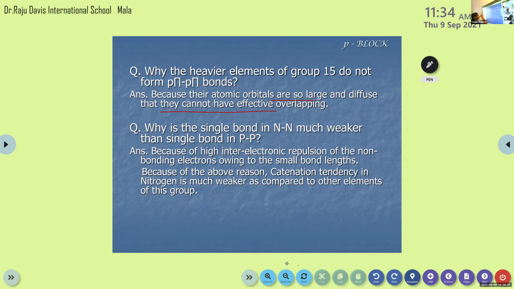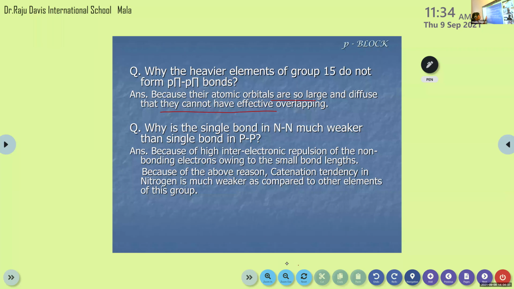Then why is the single bond in nitrogen much weaker than the single bond in phosphorus? Because of high inter-electronic repulsion of the non-bonding electrons owing to small bond length. Because of this reason, catenation tendency in nitrogen is much weaker as compared to other elements of this group. I told you about nitrogen: it does not have a strong tendency to show catenation. Catenation means the long chain of nitrogen.